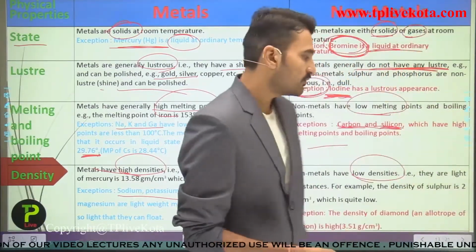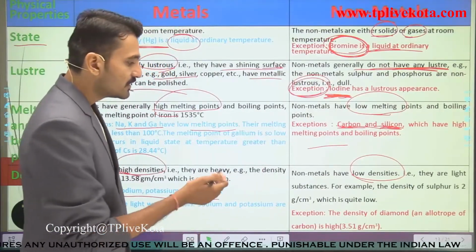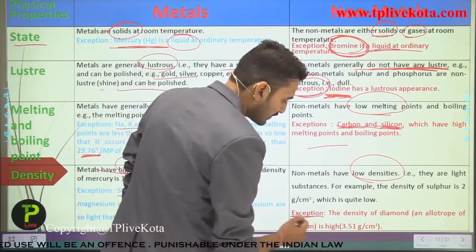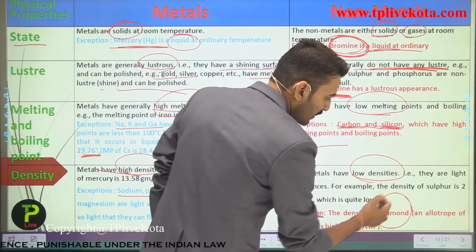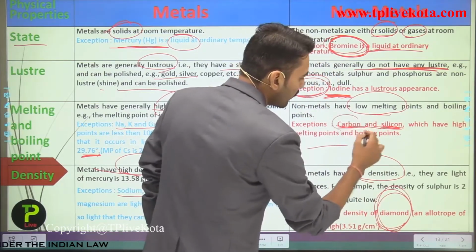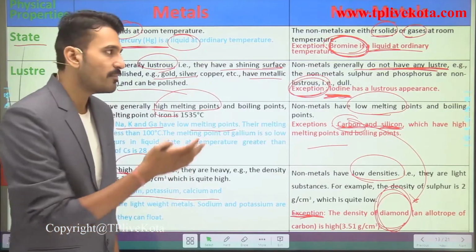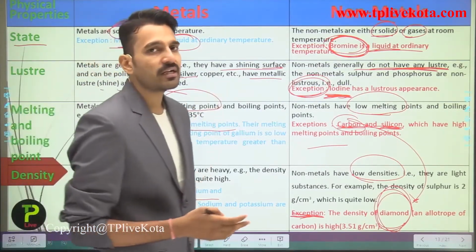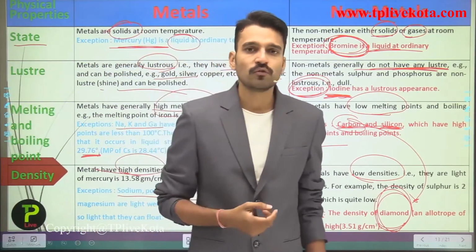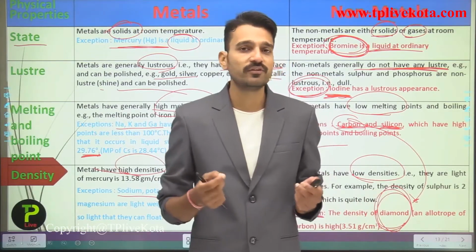While talking about the non-metals, an exception here is diamond. Diamond is an allotropic form of carbon. It has a high density as compared to the density of non-metals, which is generally low. So here you have seen some of the physical properties.